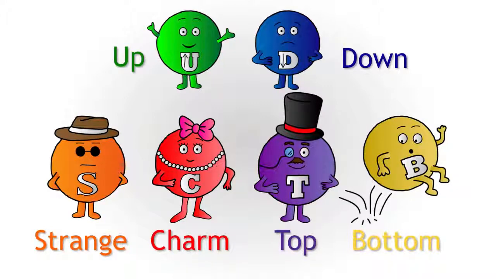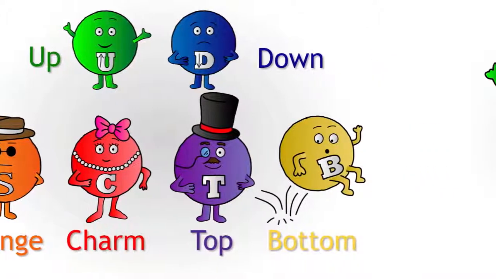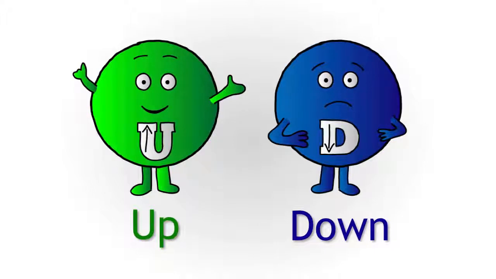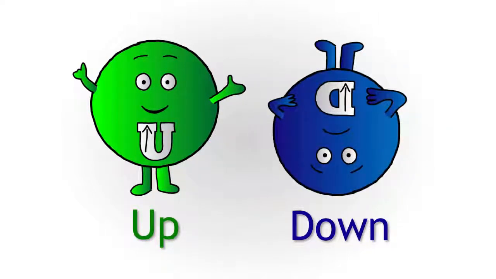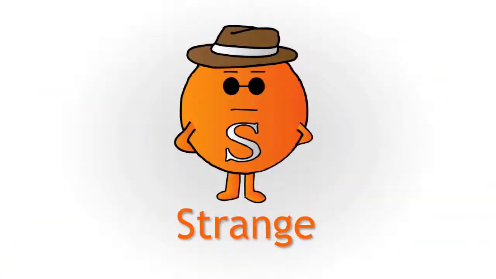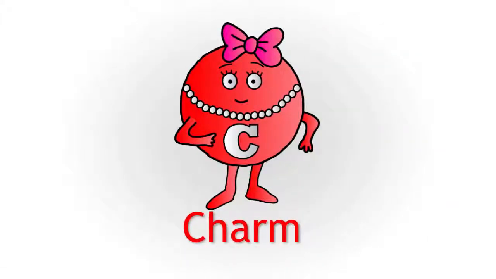Quarks have quite strange names. Up and down were named based on components of their spin. Strange quarks were given the name strange because they were observed in particle decays that had slightly longer lifetimes than they should have done. The charmed quark was given the name because of its fascination, the way that it fascinated the physicists at the time.